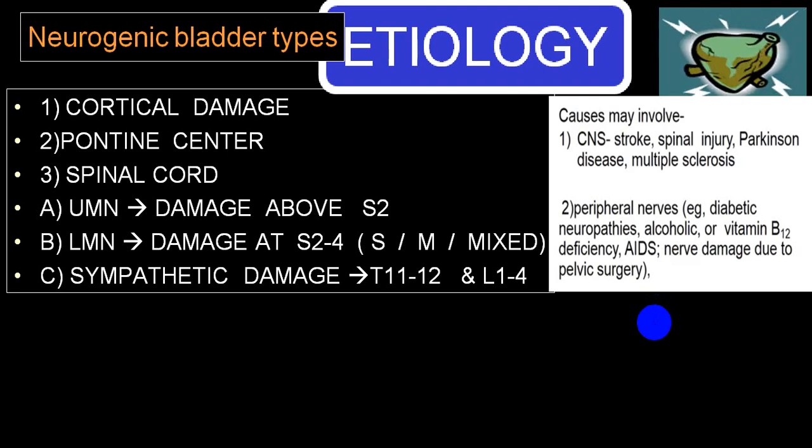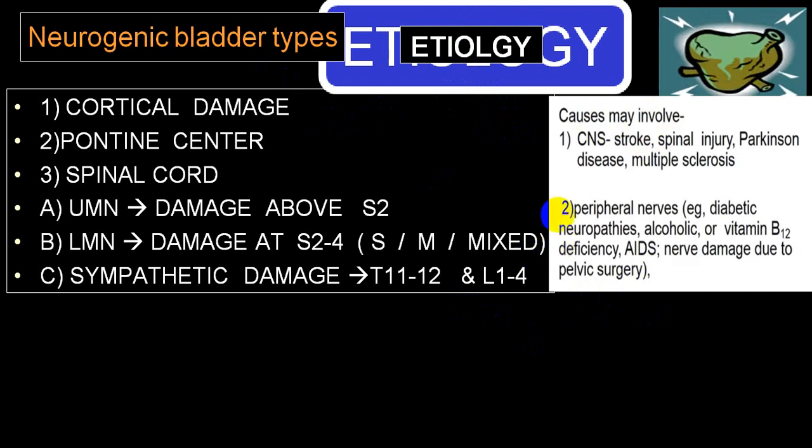These are some of the common diseases in the cortex which can produce cortical bladder, where urinary incontinence will be quite common, because the person will have an automatic bladder and will not have inhibitory control over the bladder. That's why it is also labeled as cortical bladder or uninhibited bladder. There is no inhibition.